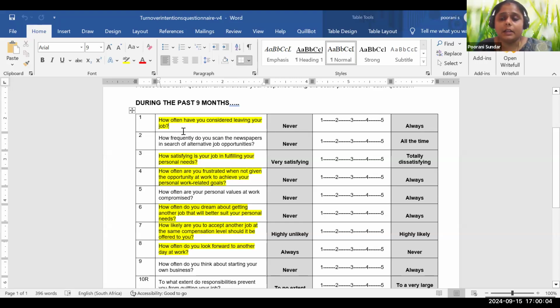If you're selecting questions from an existing scale, for training, multiple scales were available. If you want to modify it slightly, you can modify it and use it. That is adopted. Or simply you can use it as is. Or you can frame your own questions according to your requirement.